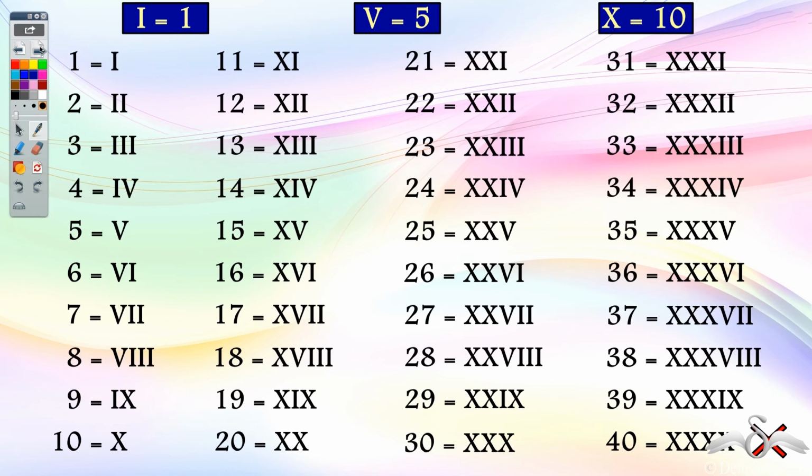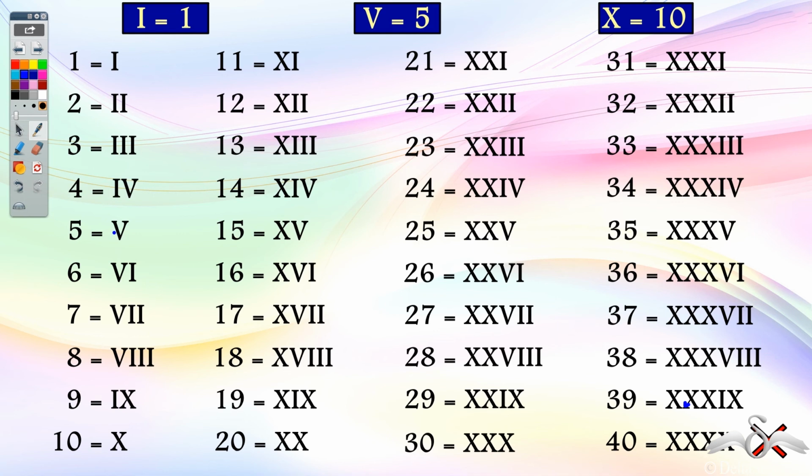And similarly, all the numbers till 39 are represented using the symbols I, V and X. So we started with I, and then we have IV, then V that represents 5, and then a combination of these numbers are used till 39. Now why till 39 and not 40? Because what do we see here? 10 plus 10 plus 10, that is 30, and then we have a 9, 39.